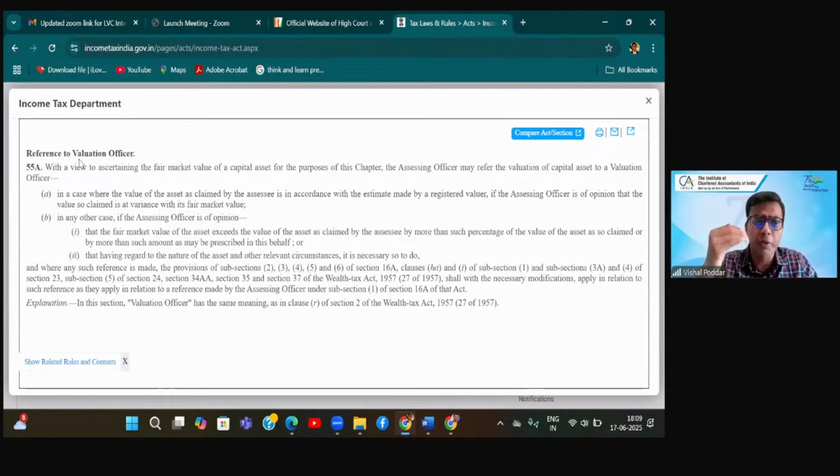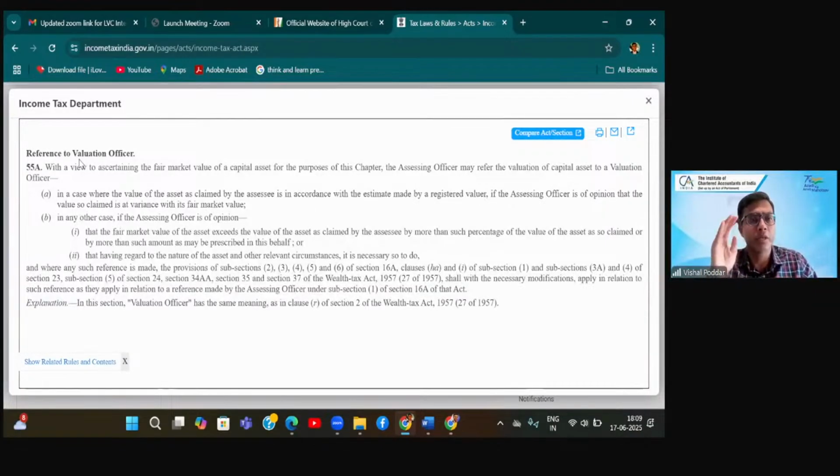But fair market value is the most subjective value, because everybody may have a different assessment of that particular property. So it is never sure what the correct fair market value is, or whether the fair market value you have taken in your computation is correct. Hence, this section says that wherever the assessing officer, so you have filed your returns taking some fair market value.